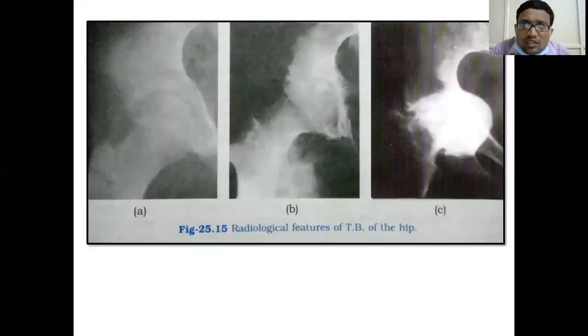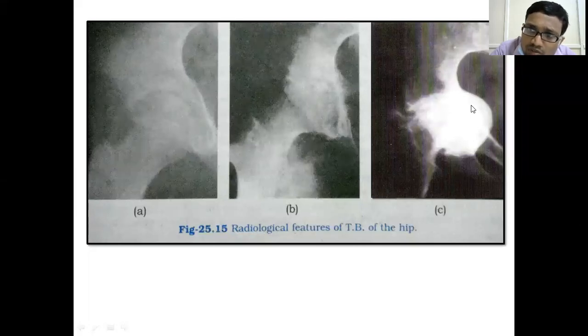Next is the same thing. Sometimes in advanced stages, look at this. The head of the femur is protruding into the acetabulum. This is called protrusio acetabuli, and here is a completely ankylosed hip.